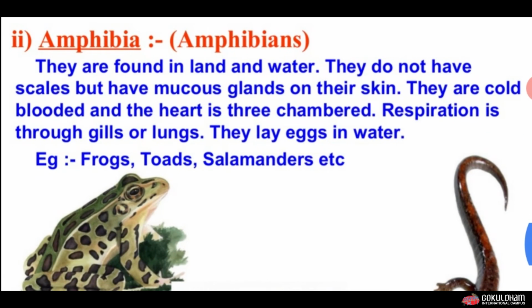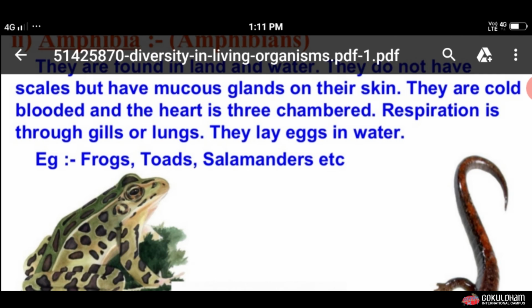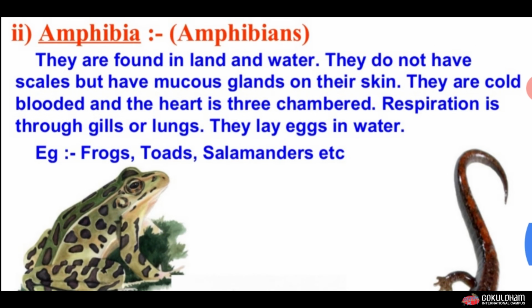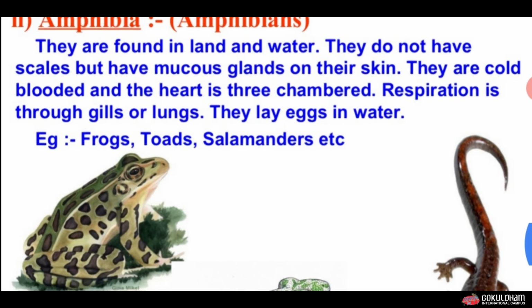Now next group is Amphibia, also known as amphibians. They are found both on land and in water. That's why they are known as amphibia. They do not have scales, but they have mucus glands on their skin. They are cold-blooded and the heart is three-chambered. The respiration is through the gills and lungs. They lay the eggs in the water, and from the eggs new animals come out. Examples of amphibia are frogs, toads and salamanders.